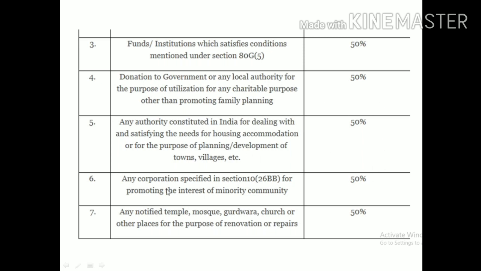Okay, the next one, any corporation specified in section 80G(2)(a)(iiihk) for promoting the interest of the minority community. Simple thing it is, any corporation or any association which has some interest to promote the minority community. In that situation we can claim the 50% with limit.